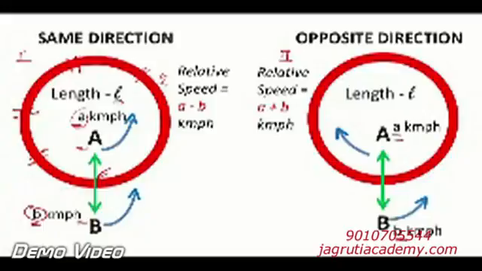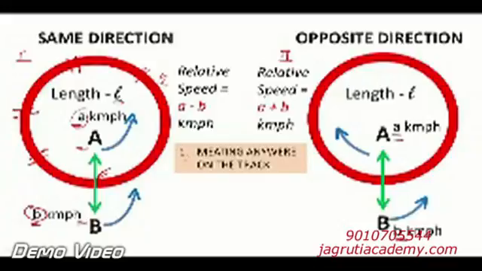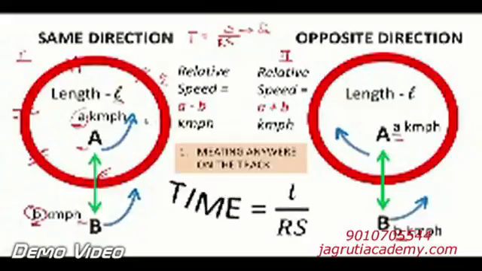Let's deal with the first one. When will they meet anywhere on the track, both A and B? So this is meeting anywhere on the track. The time taken to meet anywhere on the track is the length of the track divided by relative speed. We know the basic formula, time is equal to distance by speed, and when there is a relative speed, we take the relative speed. Here the distance is nothing but the length of the track. So L by relative speed. So this is the formula: time is equal to length by relative speed.